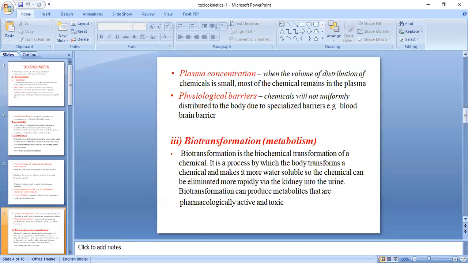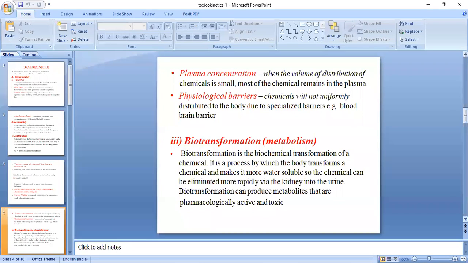Like the first factor, protein binding, once there is a small volume of distribution, most of the chemical may remain in the plasma, because some of the molecules might be binding to the intra protein binding or to a moiety of some tissue. So they may stay in the plasma only.